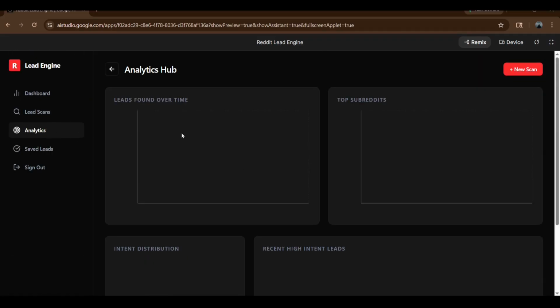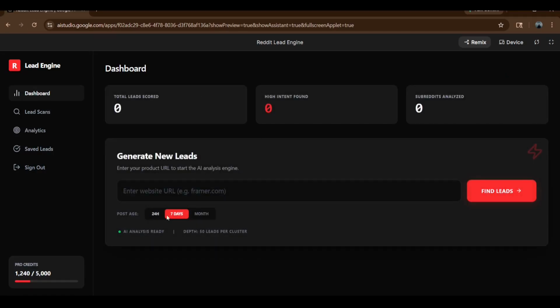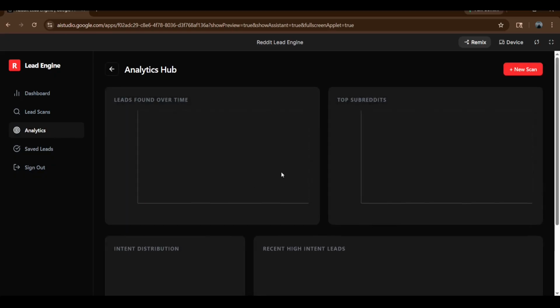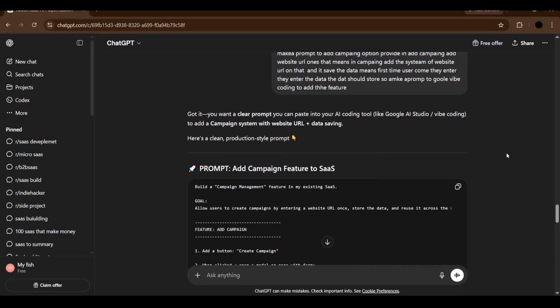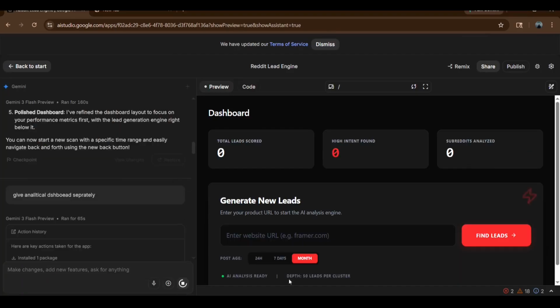After that, we opened the analytics. The analytics was not updating, so we have to fix that. If a person scraped something, it should be able to show the complete memory and complete information. So we're giving the prompt to fix that error.